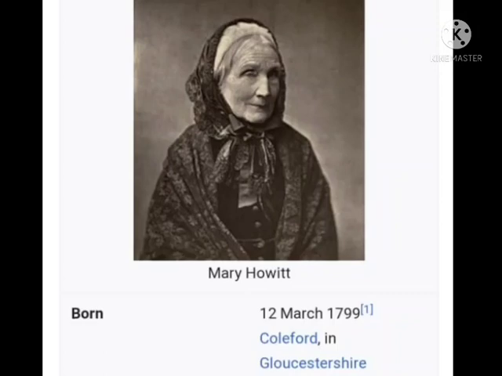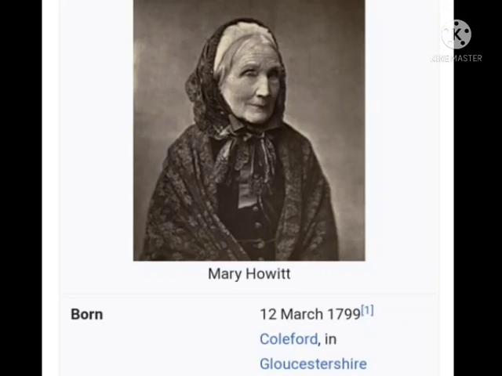Mary Botham was educated at home alone and read widely. She commenced writing verses at a very early age. At a very early age, she practiced eagerly. Then she married William Howitt and began a career of joint authorship with him.